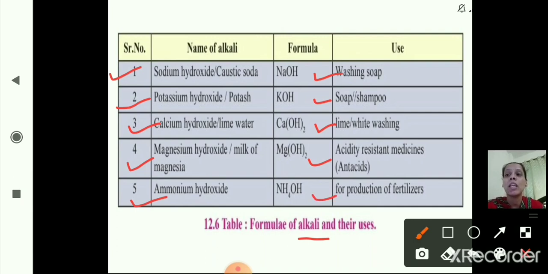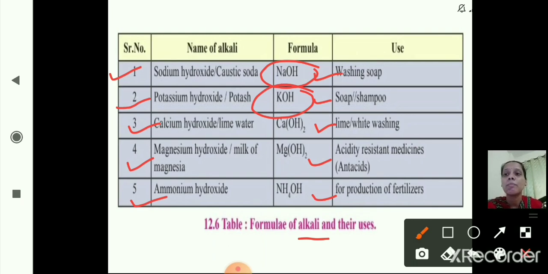So these are the names of the alkalis, their formulas and uses. Once again we will read this. Sodium hydroxide, the formula is NaOH, also called caustic soda, is used in washing soap. Then potassium hydroxide or potash, KOH, is used for manufacturing soap and shampoos.